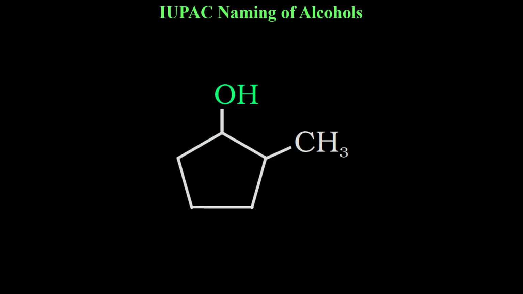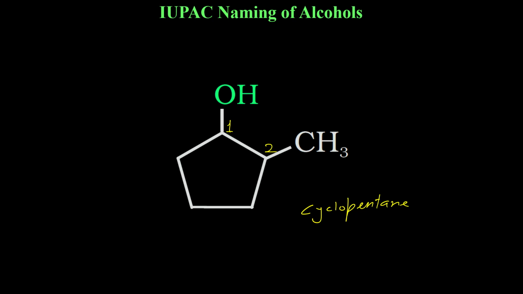Next one, the root. Root is cyclopentane. So you will write the root first, cyclopentane. And the carbon on which OH is attached will be the first carbon. So this will be the first carbon here. It means the carbon on which CH3 is attached is the second carbon, the nearest one.